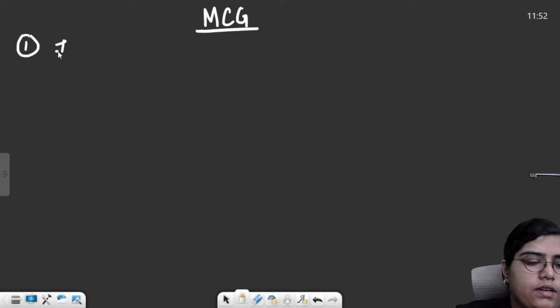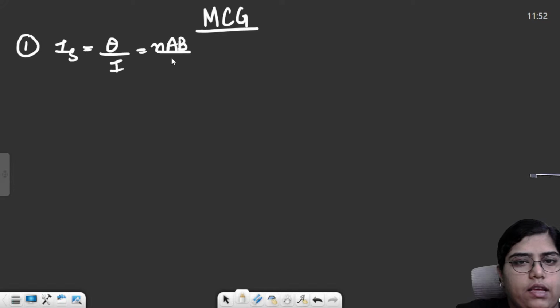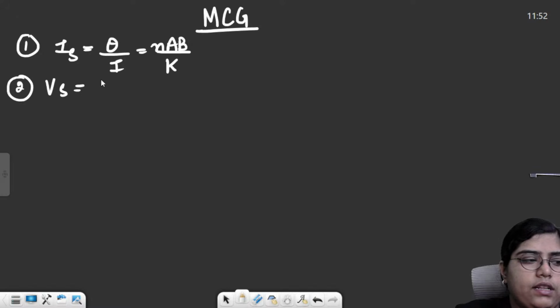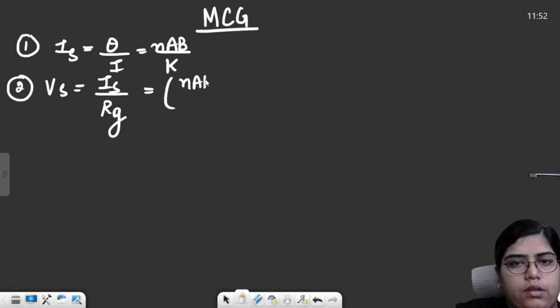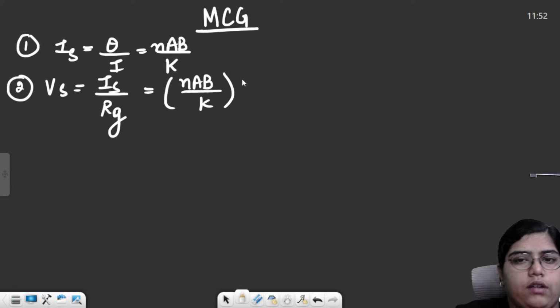First, current sensitivity was theta by I or NAB by K. Then second formula was for voltage sensitivity, that was current sensitivity divided by resistance of galvanometer, or NAB upon K divided by RG. RG is the resistance of galvanometer.